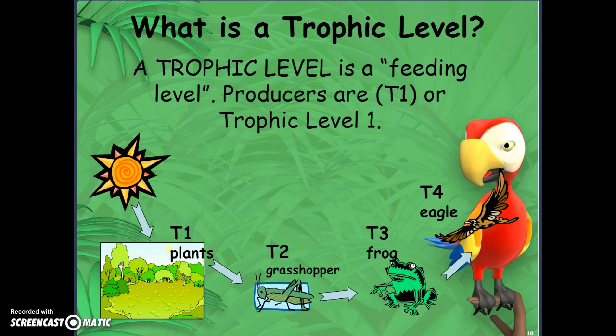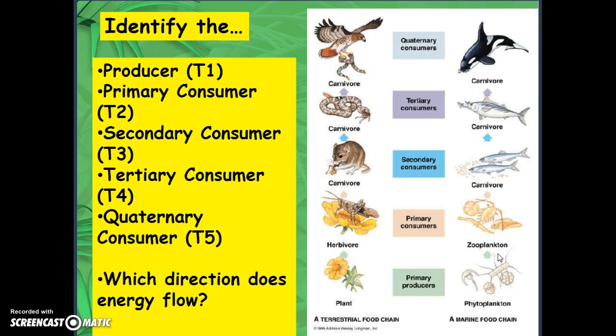So if we're looking at the same food chain, we can identify different trophic levels or feeding levels. The sun is not its own trophic level. We start our trophic levels with the producer. So we have plants in trophic level 1 or energy level 1. Our primary consumer is in trophic level 2. Our secondary consumer is trophic level 3. And our third order consumer is trophic level 4. So, take the time, we're going to identify the different trophic levels.